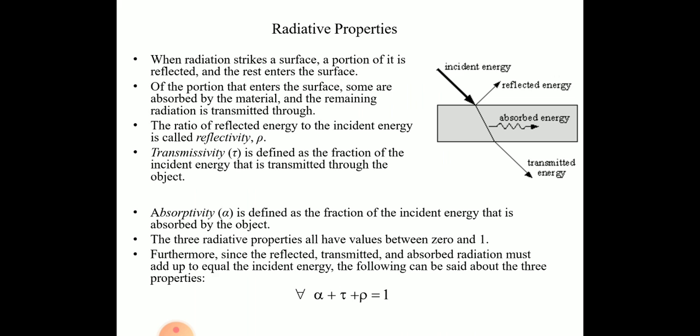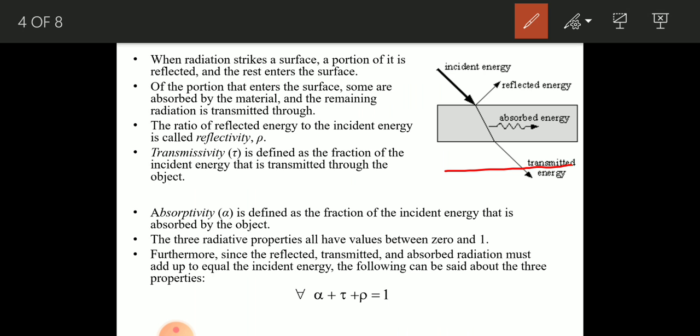Next, we'll discuss some of the radiative properties of the black body. One diagram I have shown here. What this diagram indicates is, as I told you, when the radiation falls on any surface or any body, it's a common phenomenon that some part of the light will be absorbed, some part will be reflected, and some part will be transmitted. So here we are going to discuss some of the terms related to this chapter. Let us go for the terms.